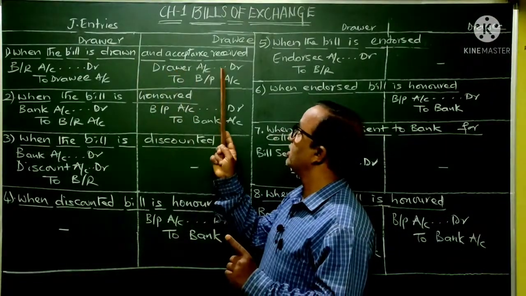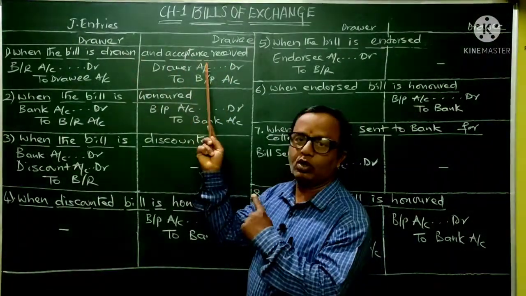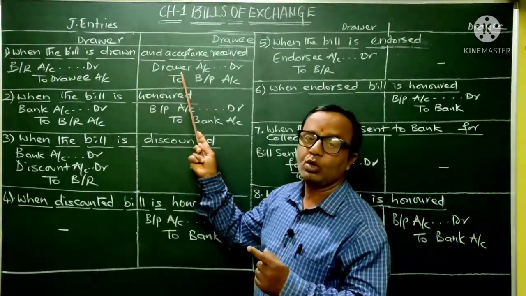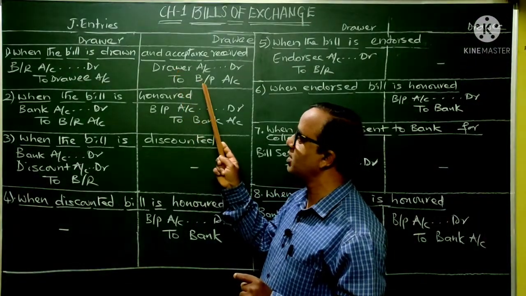Whereas coming to the drawee, in the books of the drawee, when you are writing, think from the drawee's point of view. You have accepted the bill drawn on you, so you are supposed to make the payment on that bill, so it will become bills payable to you. Bills payable is a liability to you. So your entry will be drawer account debtor to bills payable.